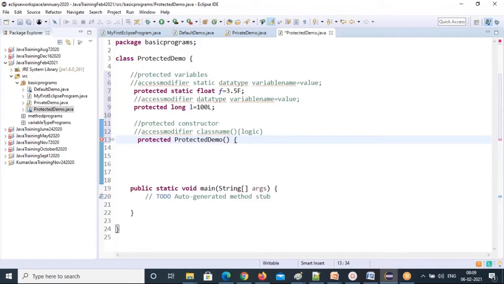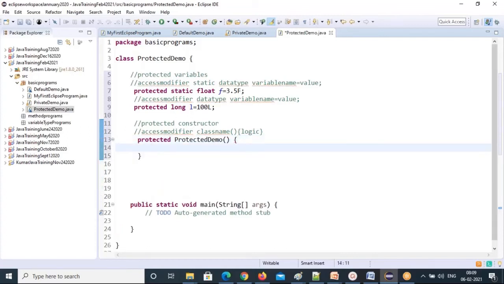Parenthesis, curly braces. After the first curly brace, either for a method or a constructor, whatever you are writing, press the enter key. The end curly brace will come automatically so that you won't miss it. So first you write the curly brace with shift, then press the enter key, and the end curly brace will come automatically. Then you won't miss the pair. So this is a protected default constructor.